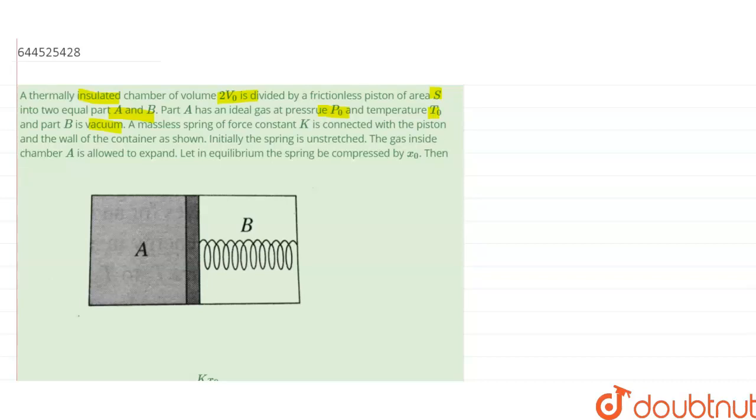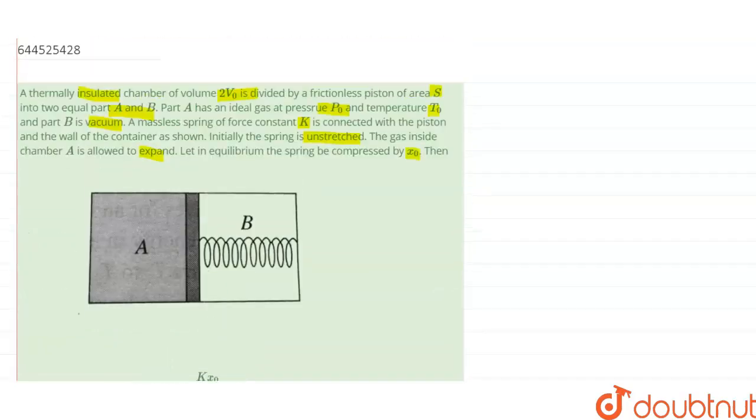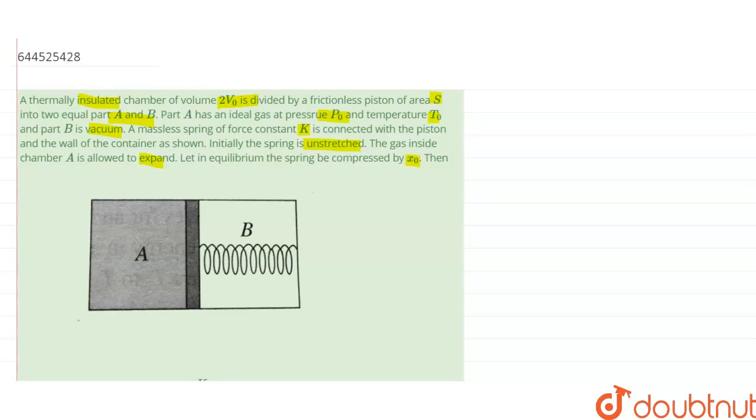A massless spring of force constant K is connected with the piston and the wall of the container as shown. Initially the spring is unstretched. The gas inside chamber A is allowed to expand. At equilibrium, the spring is compressed by X naught. Then there are some options given in the question, and we have to tell whether the pressure of the gas at equilibrium is Kx naught by S, or the work done by the gas is half Kx naught square, or the increase in internal energy of the gas is half Kx naught square, and the last one is the temperature of the gas is decreased. Now let's start the solution.